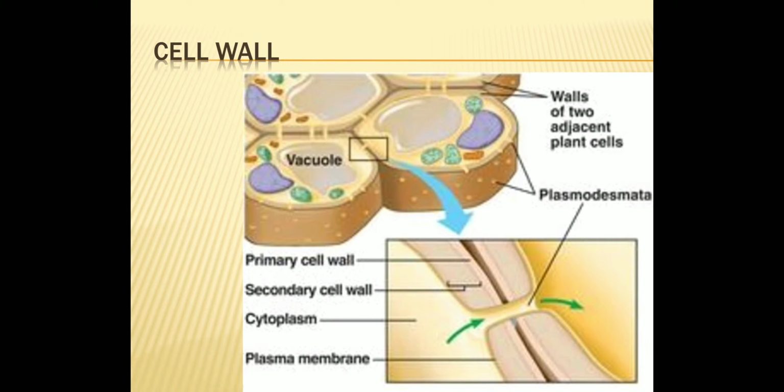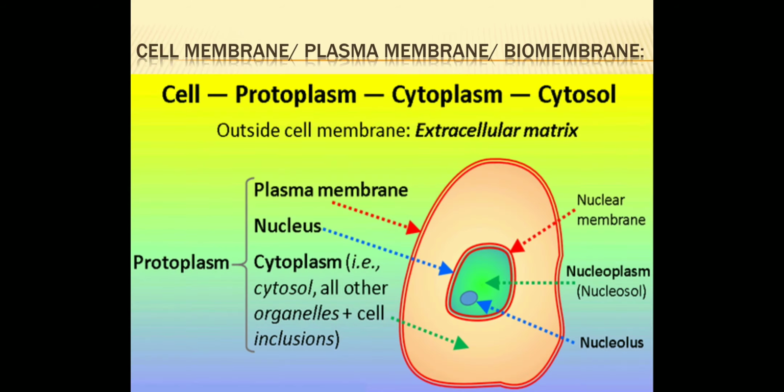Now coming towards the next component, or second component, that is cell membrane, or you can also call it plasma membrane or biomembrane. This cell membrane is thin, and you will find it is a quasifluid structure.